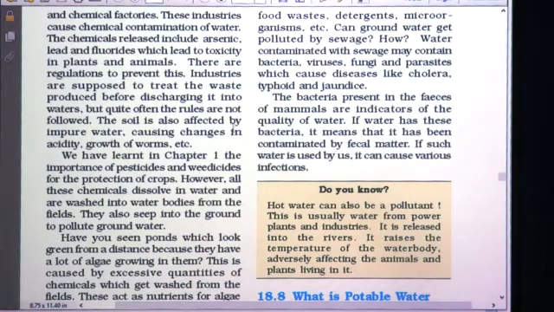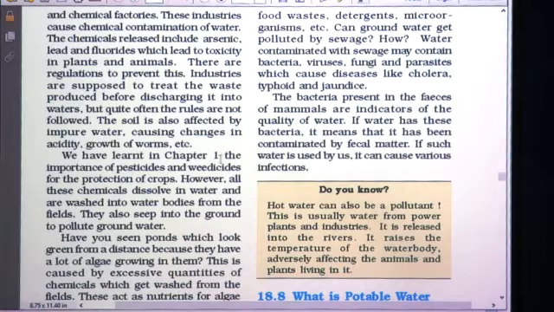The soil is also affected by impure water, causing changes in acidity, growth of worms, etc. So this impure water gets seeped into the soil, and soil pollution also takes place. If the soil is polluted, then the acidity of the soil changes, the pH value of the soil changes, meaning soil becomes acidic, and growth of worms also gets affected by that. So it affects the growth of plants.